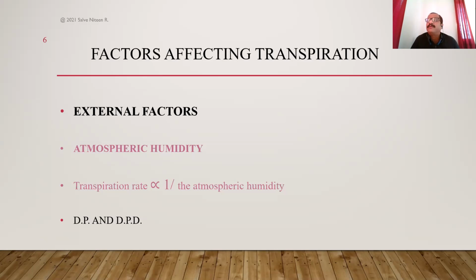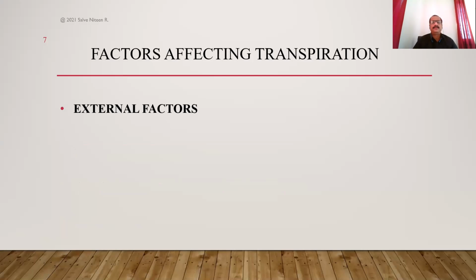But if the concentration of water vapors in the outside atmosphere is less, are you getting? That means air is dry or humidity is less. In that case, plants get more chance to add their water vapors into the outside atmosphere. So there is an inverse proportion. There is an inverse relation between this factor, atmospheric humidity, and the process of transpiration that we have studied.